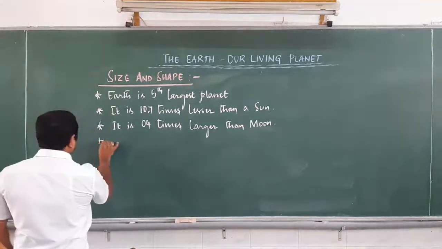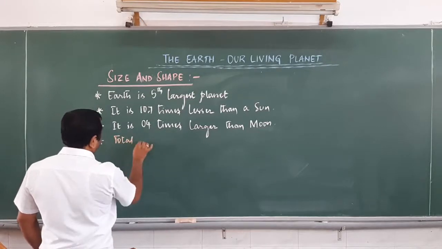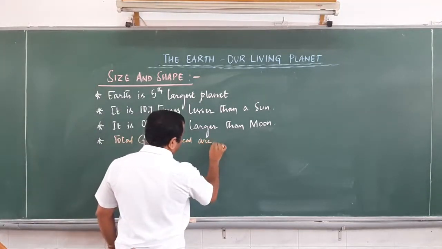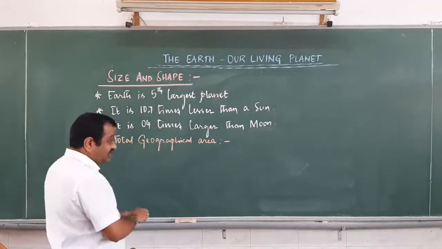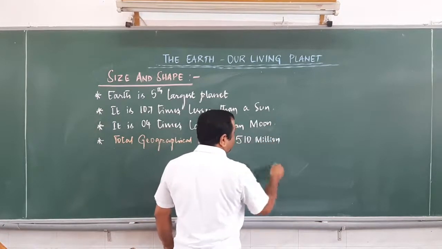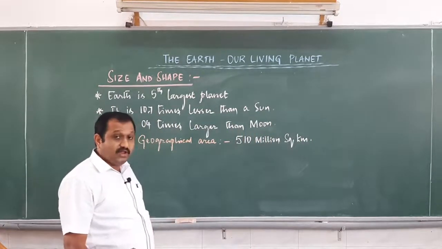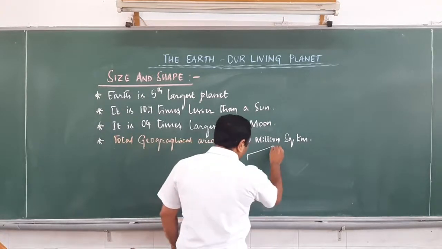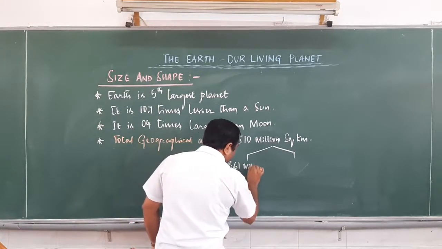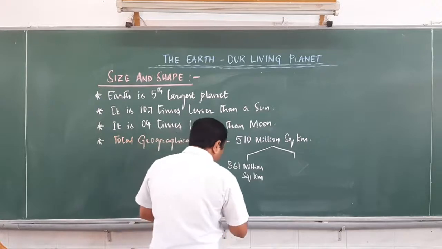Coming to the total geographical area. The total geographical area of the Earth is 510 million square kilometers, out of which 361 million square kilometers contains water.